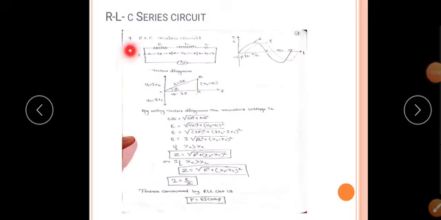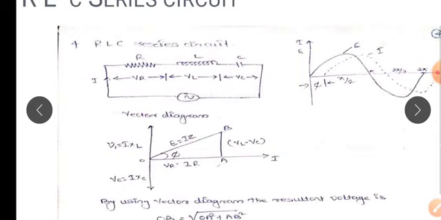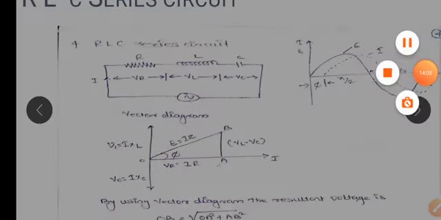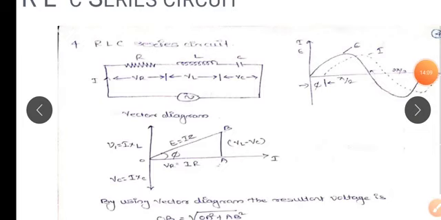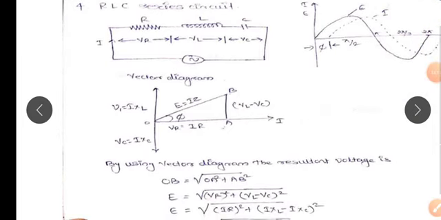Next, RLC series circuit. Consider resistance R connected in series with the inductance and capacitor. VR is the voltage drop across the resistance, VL is the voltage drop across the inductance, and VC is the voltage drop across the capacitance. The vector diagram is always drawn with respect to the current I, that we know.